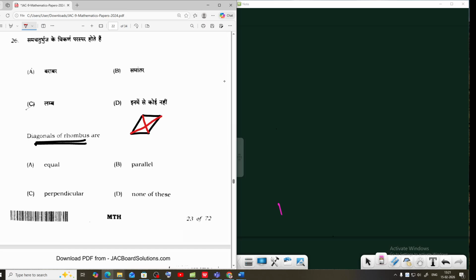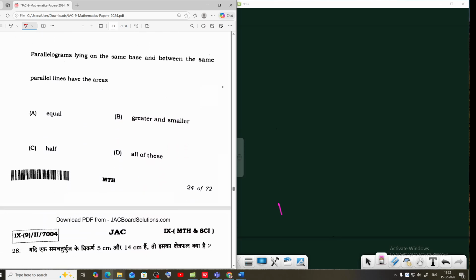No, this one is the largest and this one is the smallest. Are diagonals parallel? No. Perpendicular? Yes, the diagonals intersect perpendicularly. In any figure where all sides are equal, the diagonals bisect at 90 degrees. Option C is correct.